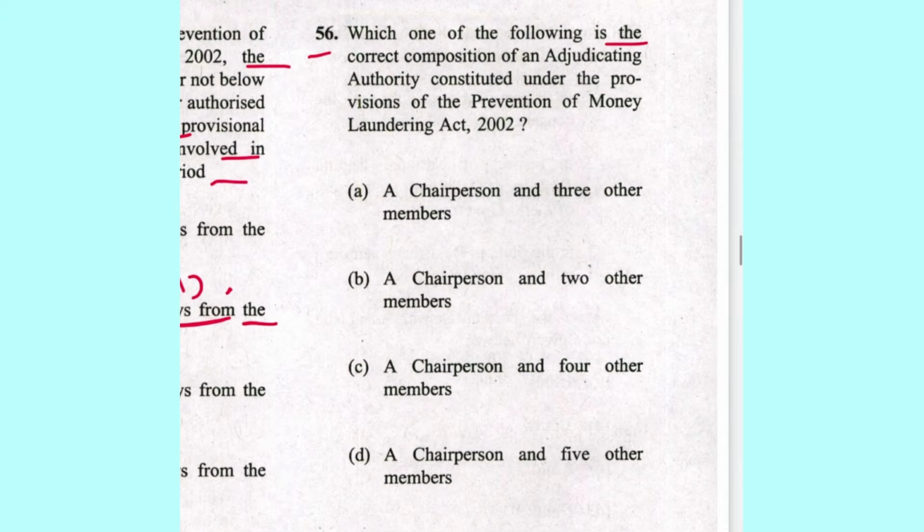Next 56. Which of the following is the correct composition of an adjudicating authority constituted under the Prevention of Money Laundering Act? A chairperson and 2 other members. B is the answer. It is mentioned in section 6 of Prevention of Money Laundering Act, and definition of adjudicating authority is section 2(1)(a).